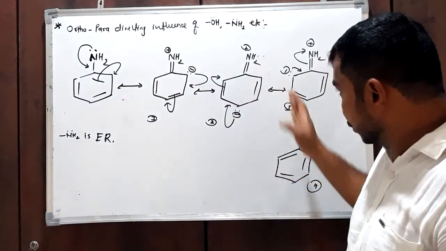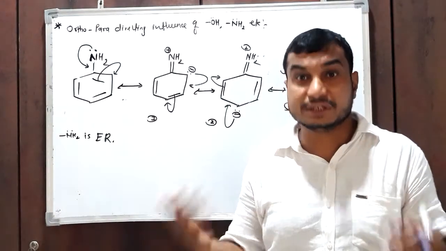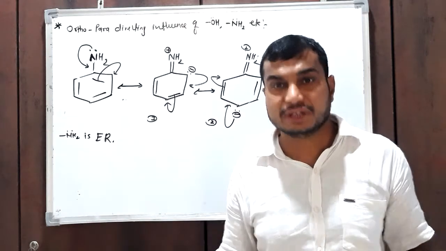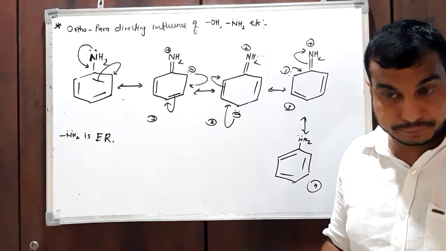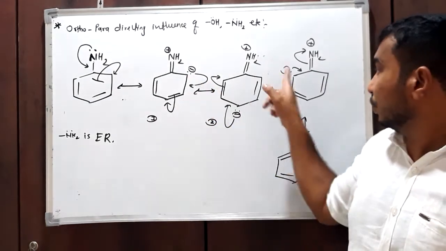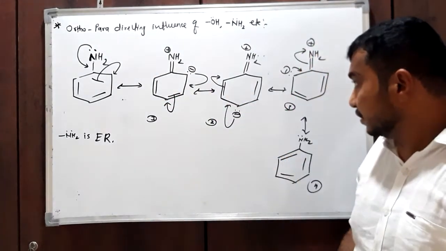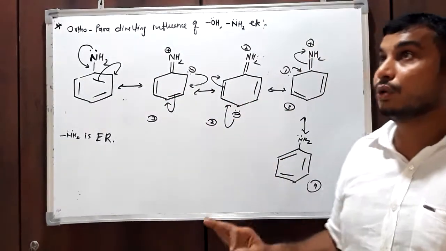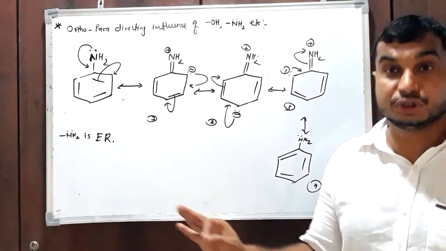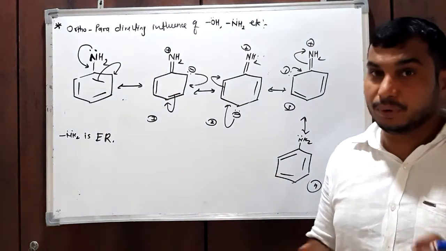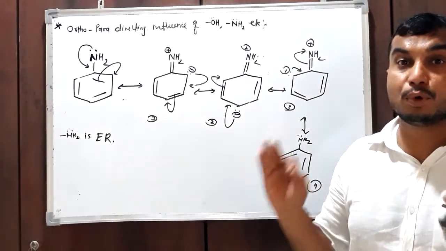Due to this resonance, the negative charge, or electron density, increases only at the ortho and para positions, and not on the meta position. In all the structures, negative charge is present only on the ortho or para position and not anywhere on the meta position. Therefore, only the ortho and para positions are more electron-rich than the meta position.